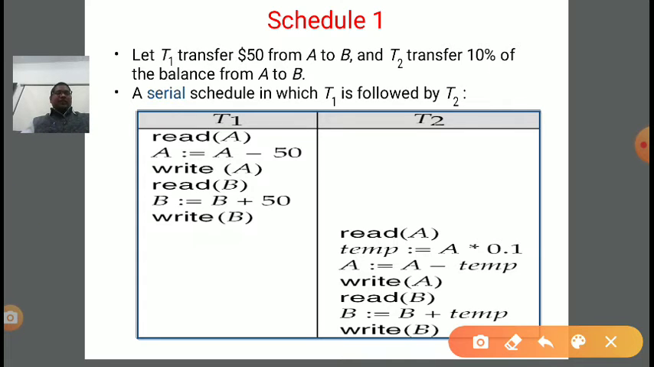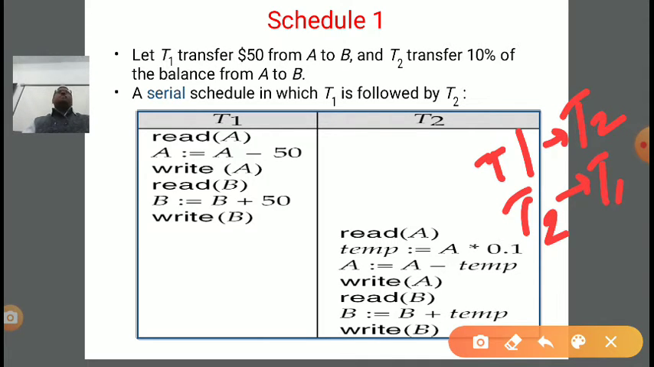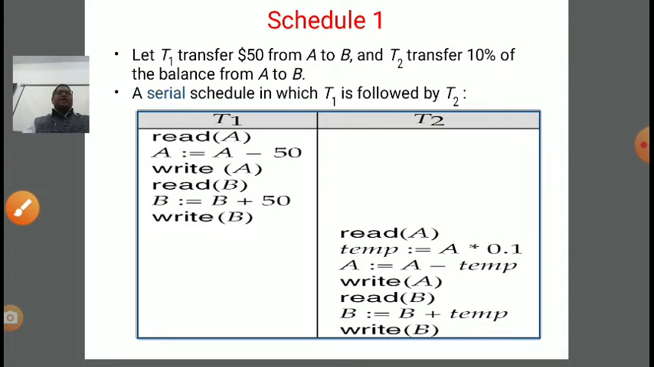So in schedule 1, the first possibility is T1 first and then T2, and the second possibility is T2 first and then T1. This type of schedule is called a serial schedule.